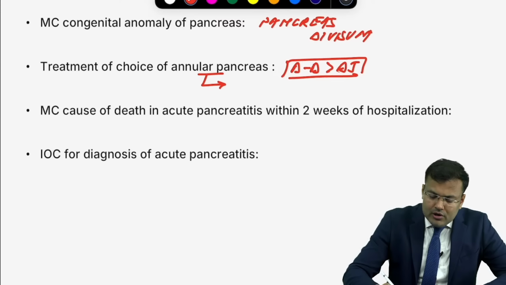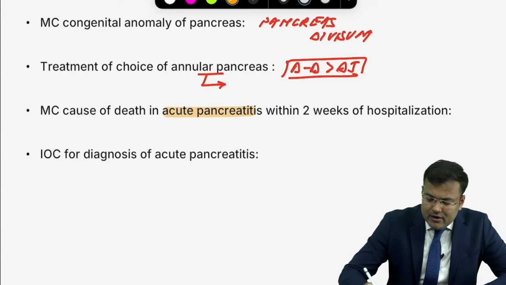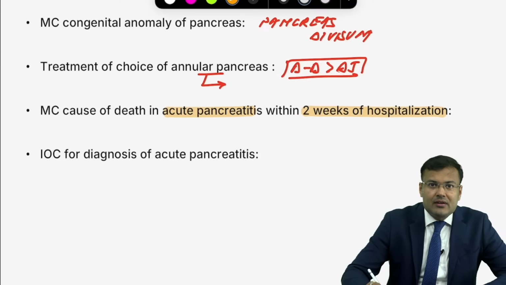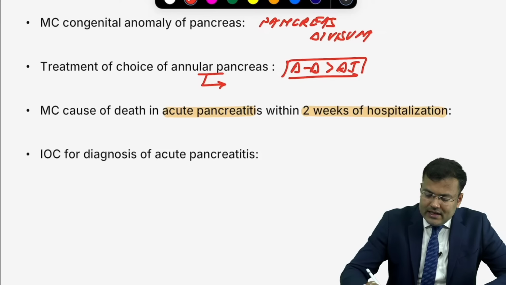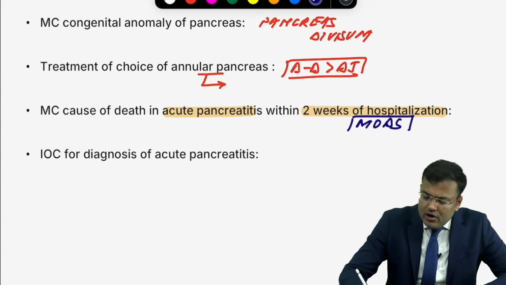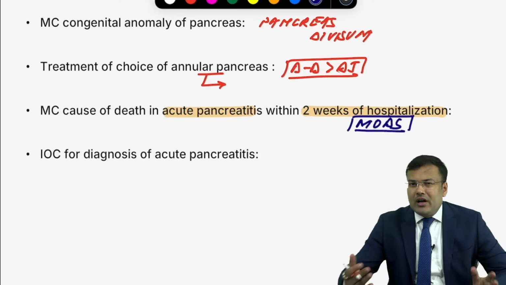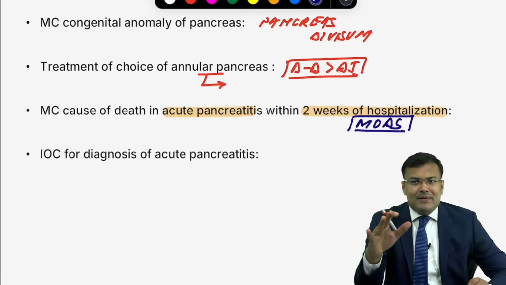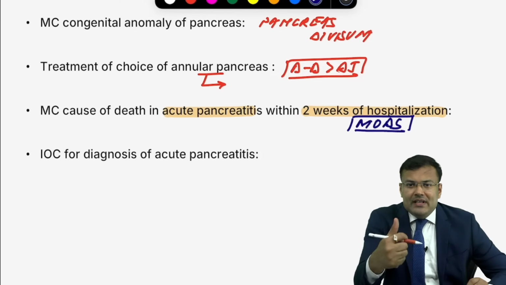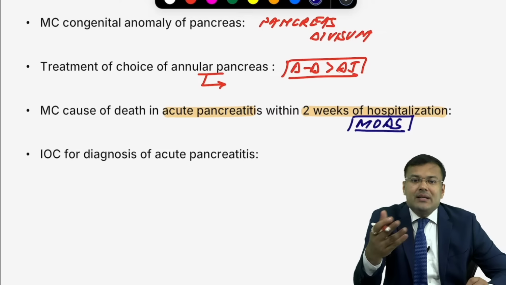Next, most common cause of death in acute pancreatitis within 2 weeks of hospitalization. Multiple organ failure. What's that? MODS. All of you know the full form, multi-organ dysfunction syndrome. And if patient is going to die after 2 weeks of hospitalization, it is sepsis.